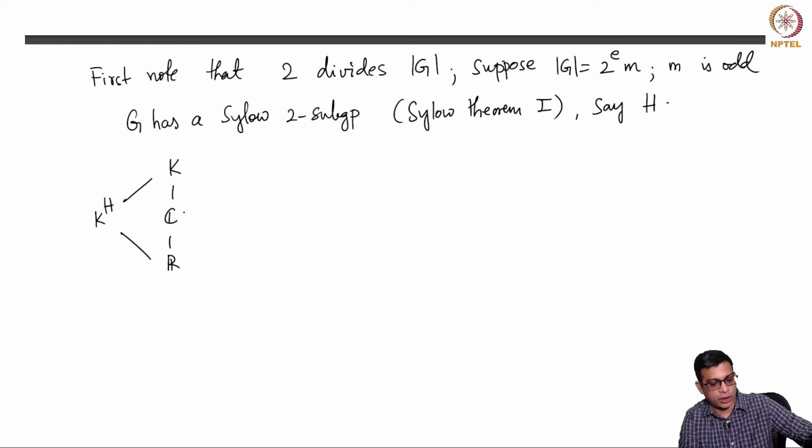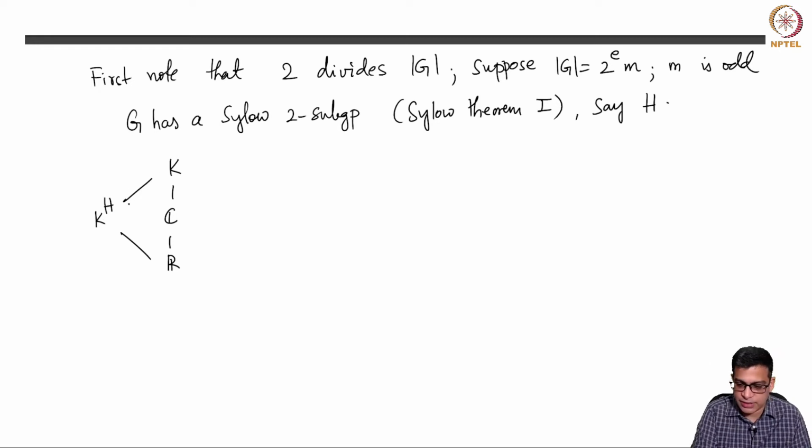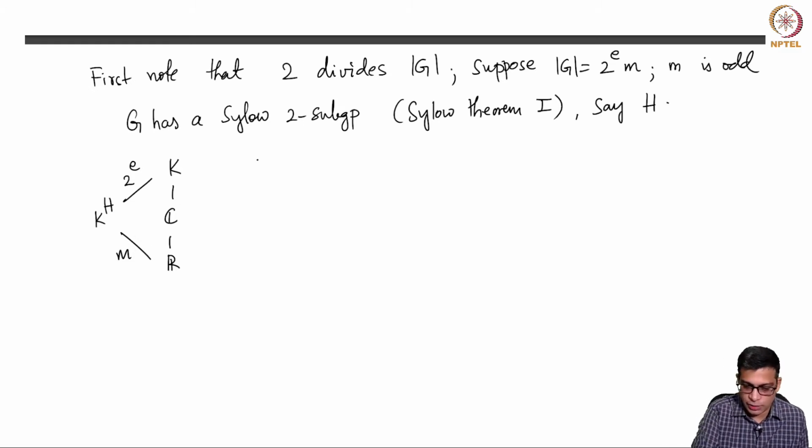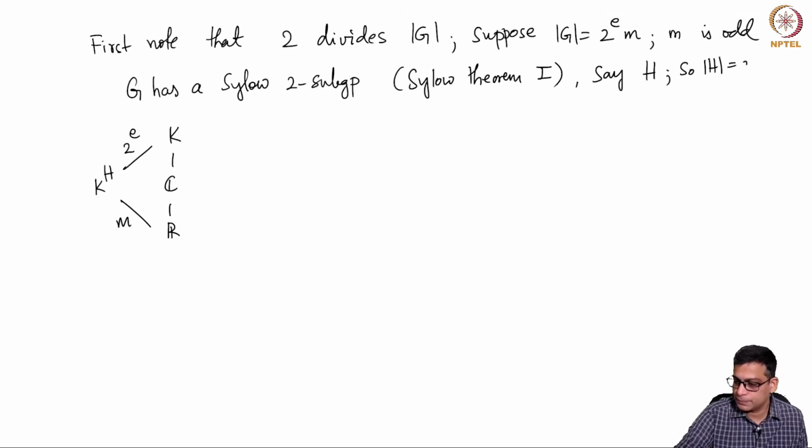It may or may not contain C. So I want to write that separately. And what are the degrees of these field extensions by the main theorem of Galois theory? What we have is, this is M, this is the index, and this is the order. So remember, the order of H is 2^E. So that's 2^E, and this is M, and M is odd, but we can use a fact here.